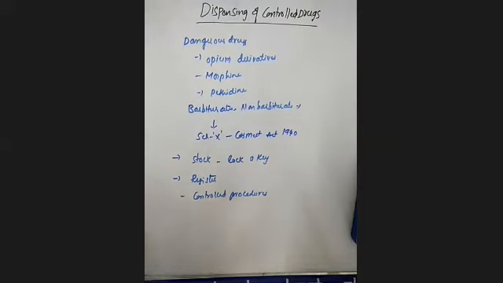In large hospitals, controlled drugs are dangerous drugs like opium derivatives, morphine, pethidine, and CNS depressants like barbiturates and non-barbiturates. All these drugs come under Schedule X of the Drugs and Cosmetics Act 1940, but for their control and use we have another act, the Narcotic Drugs and Psychotropic Substances Act.